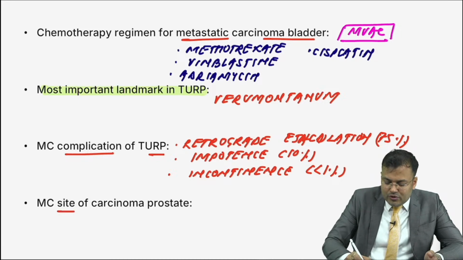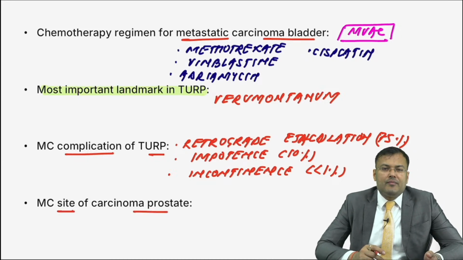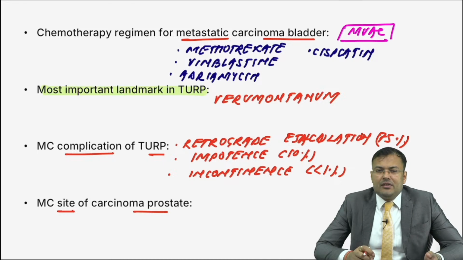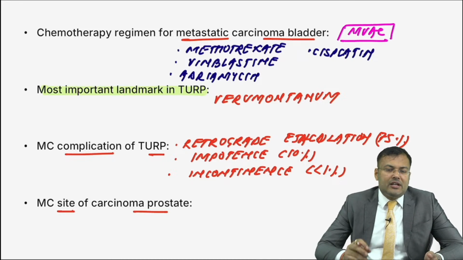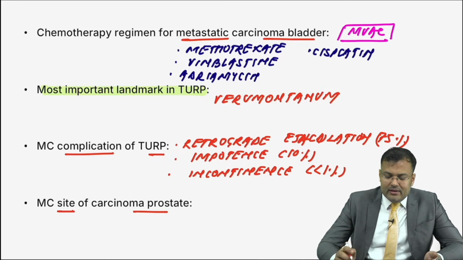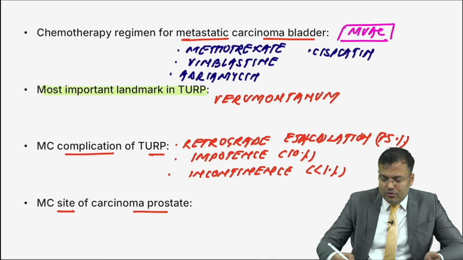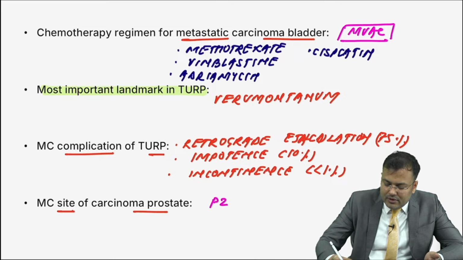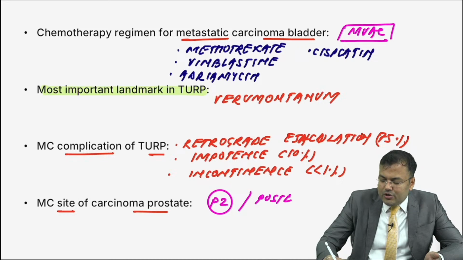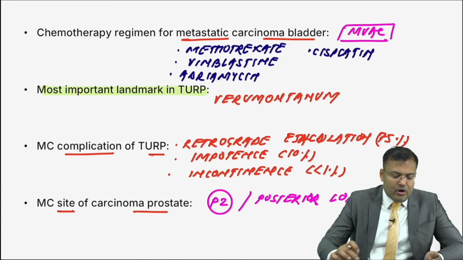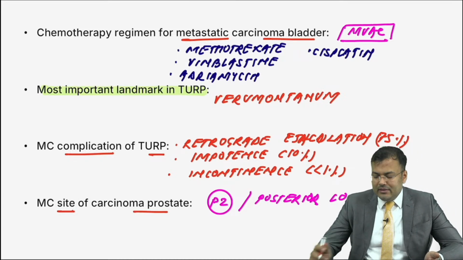Next, what is the most common site of carcinoma prostate? Which zone? Central zone, transition zone, peripheral zone. It is the peripheral zone. Which lobe? Posterior lobe. So it is the peripheral zone or the posterior lobe. Clear? That's the most common site.